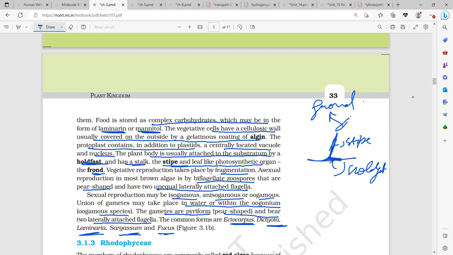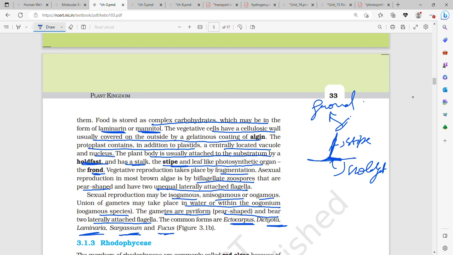Then food is stored in the form of complex carbohydrates, which may be laminarin or mannitol. So in the first case, it was protein and starch. Second case, laminarin and mannitol. Third case, in Rhodophyceae or red algae, you will see floridean starch. Now the vegetative cells have a cellulosic cell wall, but also an outer gelatinous sheet made up of algin. Then the protoplast contains, in addition to plastids, a centrally located vacuole and nucleus.